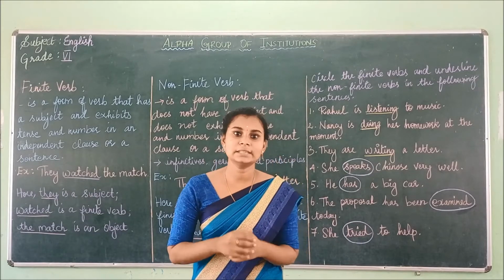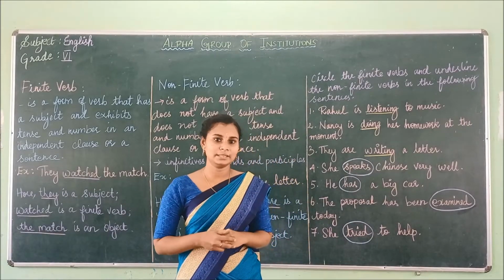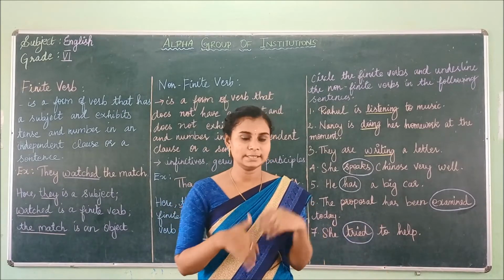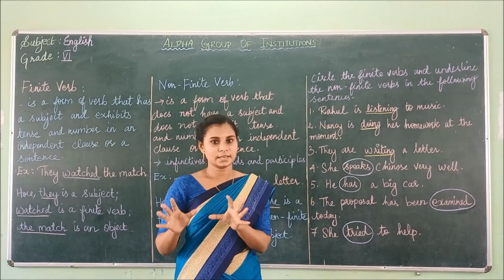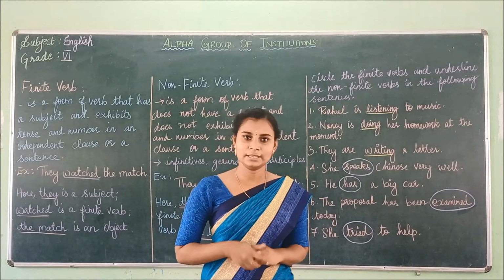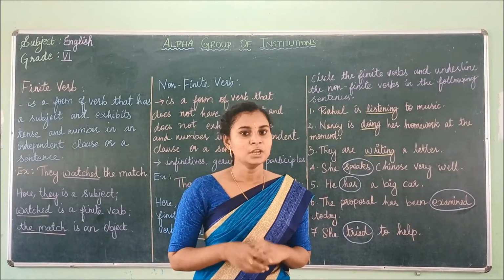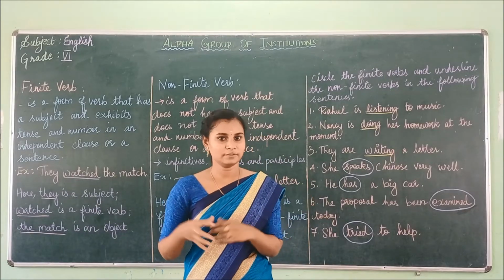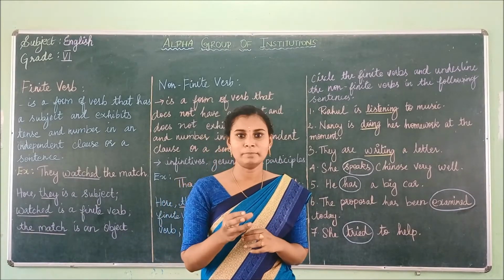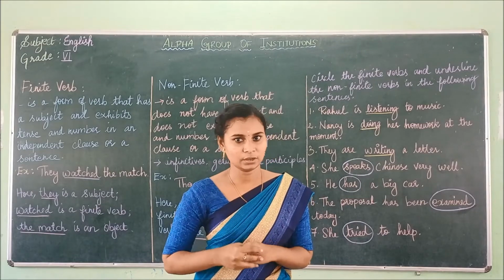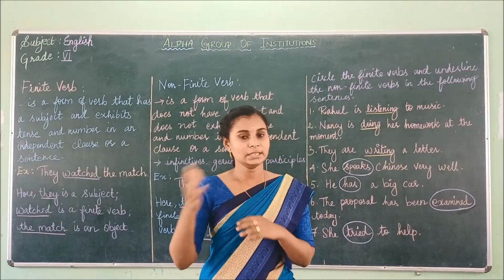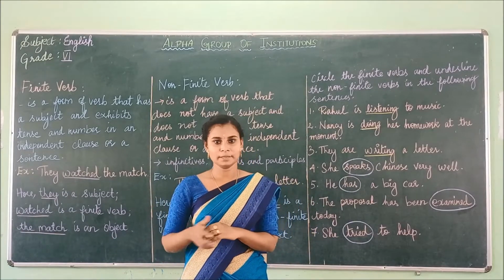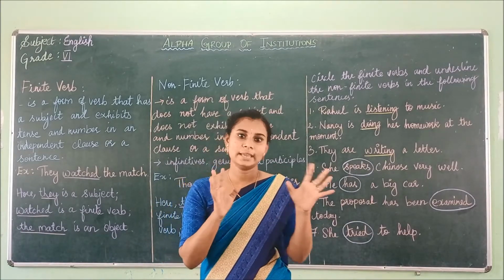Now we're going to see the grammar part at the back of the lesson, A Meeting with Robbers. We have already learned the lesson, and now we're going to see the exercises. We have got finite and non-finite verbs and also some types of sentences. I'll just explain a bit and then we'll go into the exercise. I'm not going to take the class in detail because we'll have a different grammar section for each of these topics later.